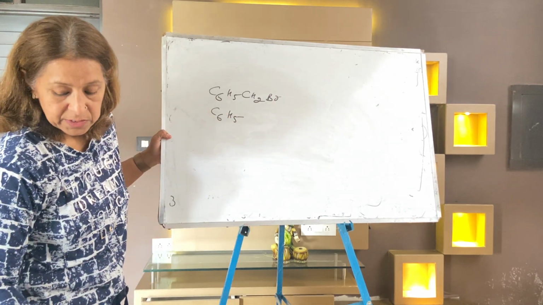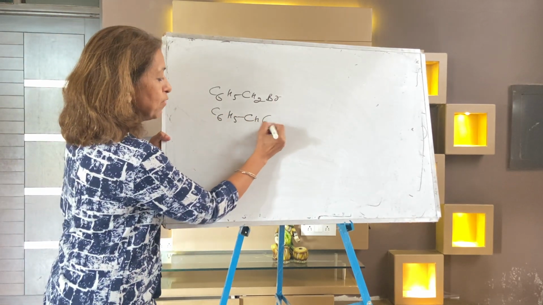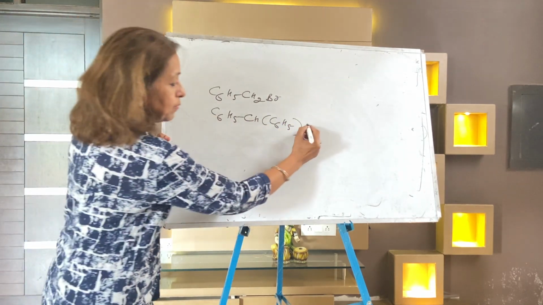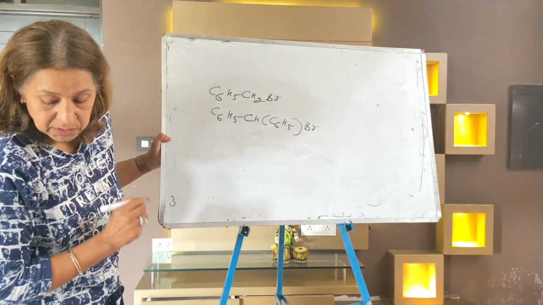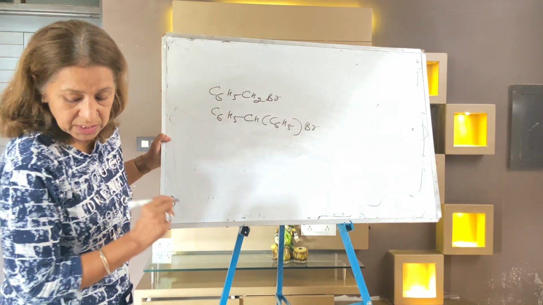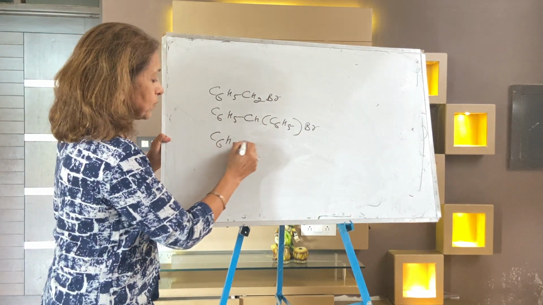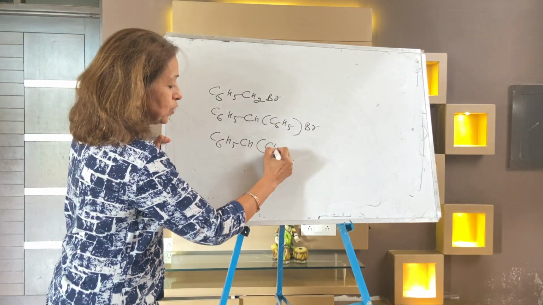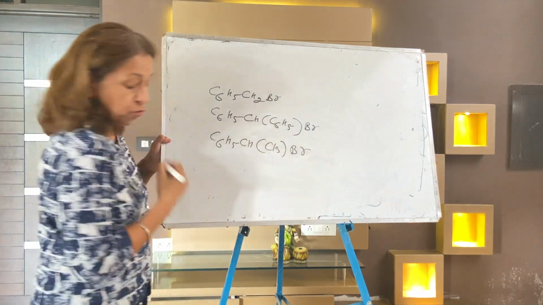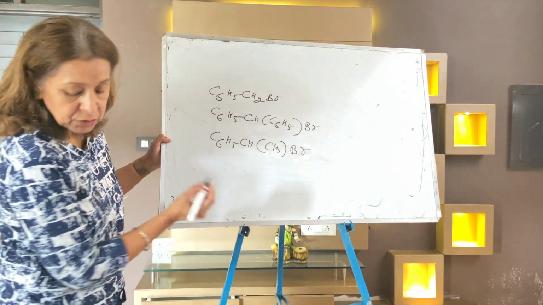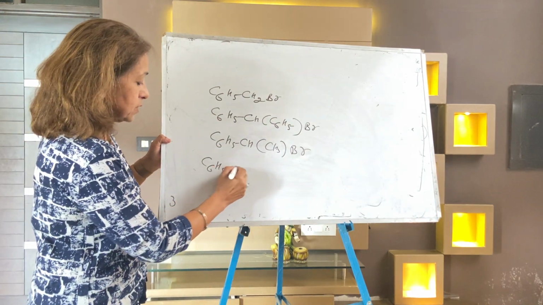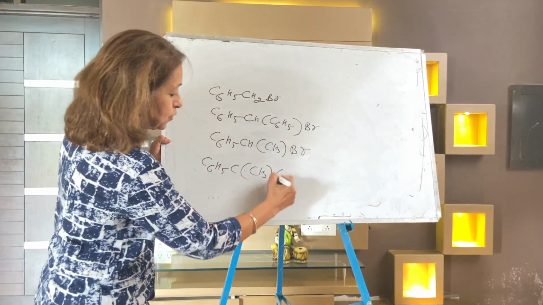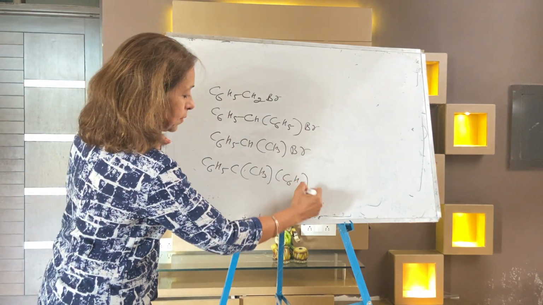C6H5CH(Br)... one more C6H5, it is Br. Third is C6H5CH, CH3, CH3Br, and the fourth is C6H5, C, CH3, C6H5, Br.